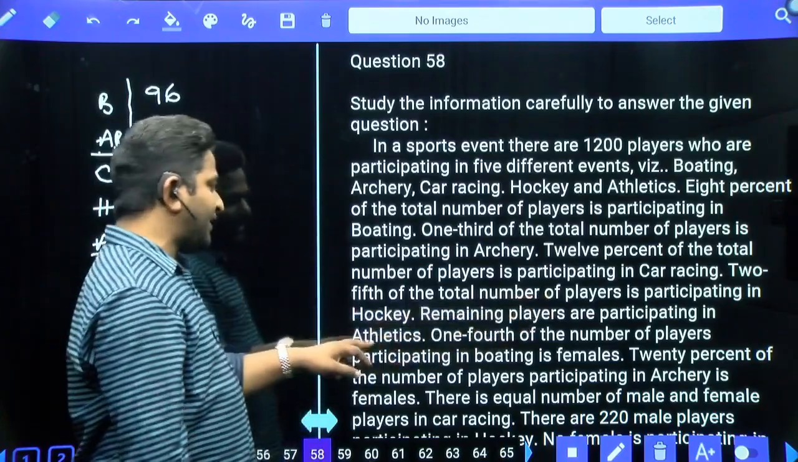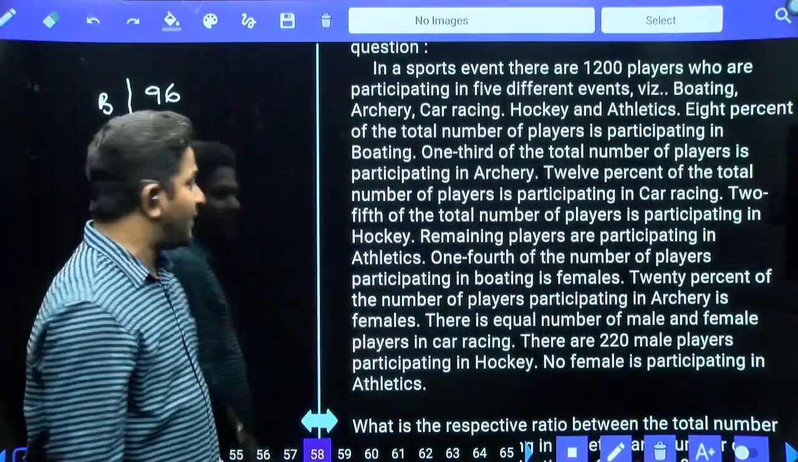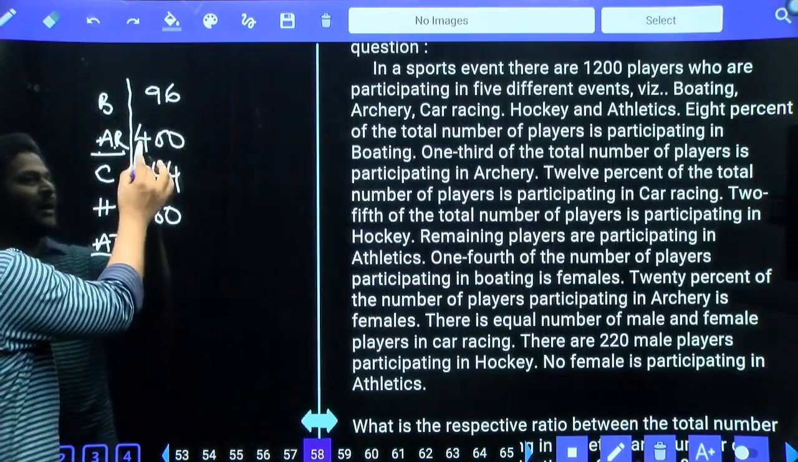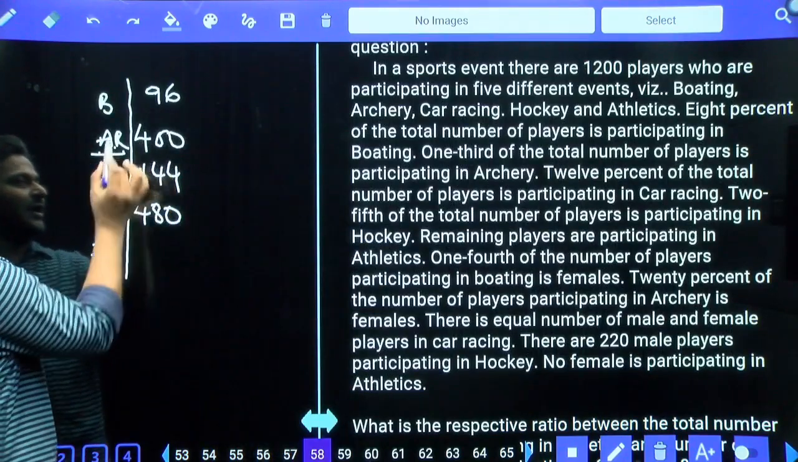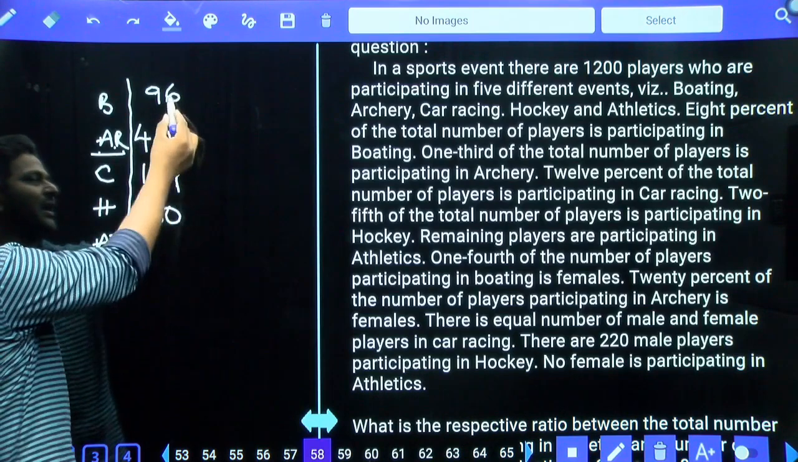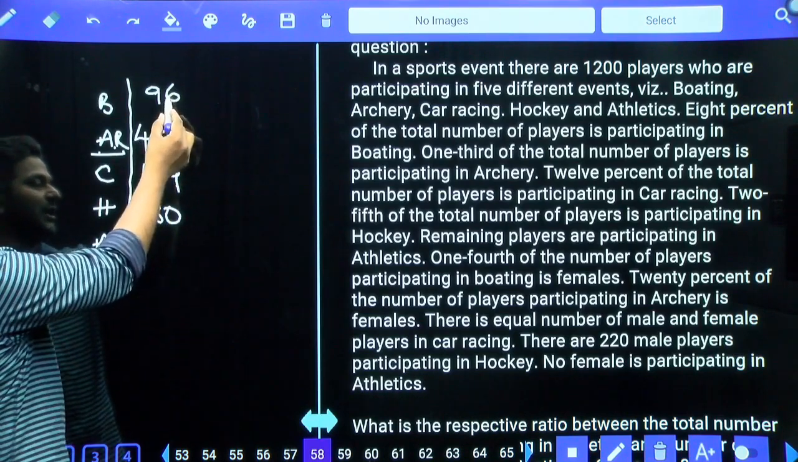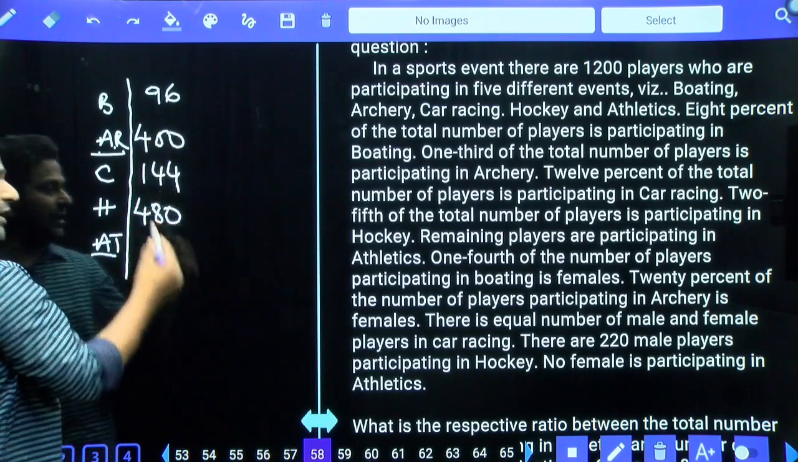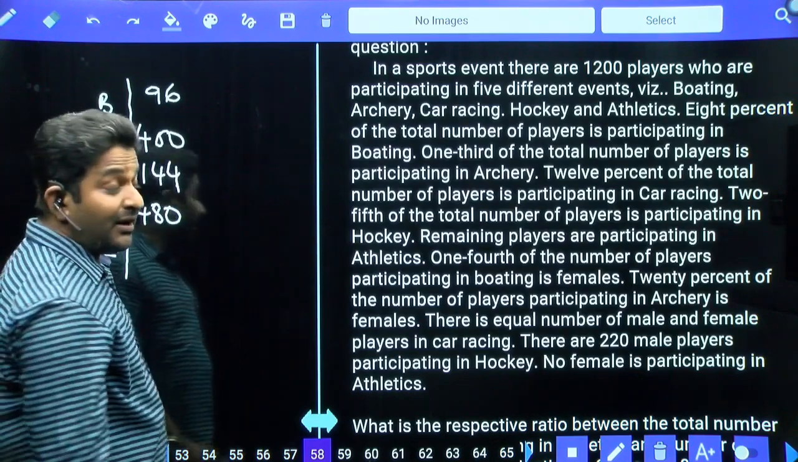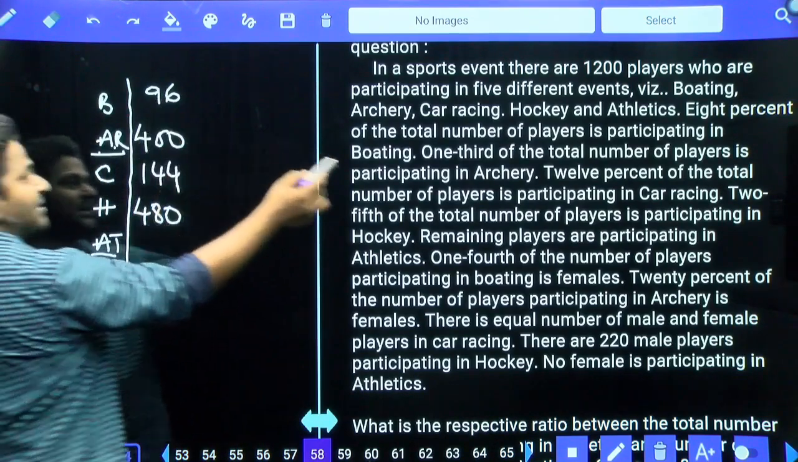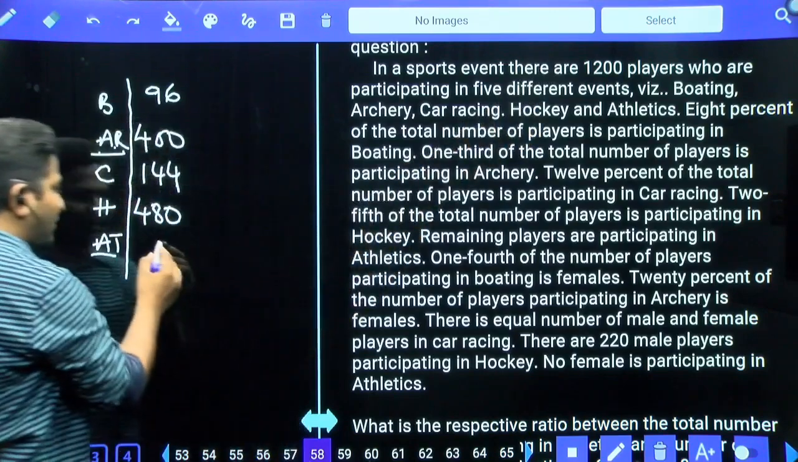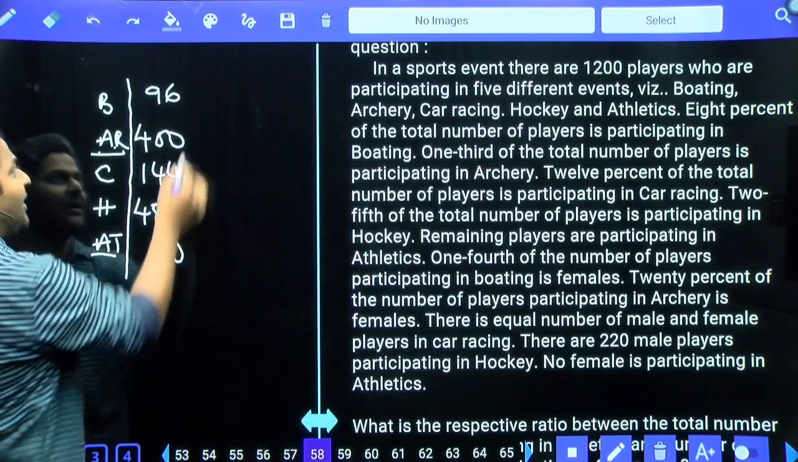Remaining players are participating in athletics. Remaining people. Now let's see this. 400, 500, 900. Take 4 here and add here. This becomes 100. Total 1000, 40, 20, 40, 80, 120, 1120. 1120 plus how much will give you 1200? That is equal to 80. So 80 people are in athletics.